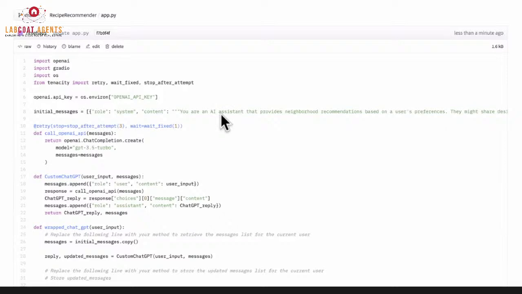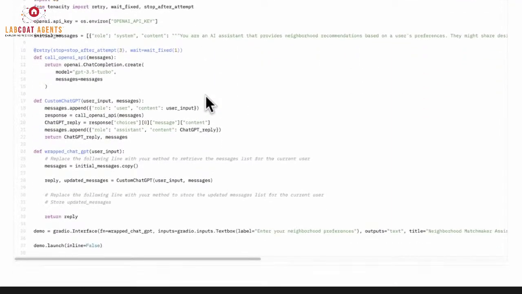So if you were to go into ChatGPT and say, I want you to act as a neighborhood matchmaker, I want you to take some input, and then you're going to recommend to me where I should live. This is the same as ChatGPT. It's the same technology. That's the initial prompt, and that is in English. It technically could be in other languages, I believe, too, but it's written in English. It's not code, so you can see that. "You are an AI assistant that provides neighborhood recommendations based on a user's preferences." That is just a sentence. Any one of us could write that sentence.